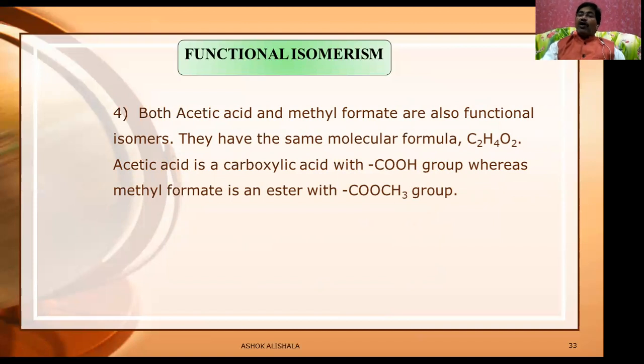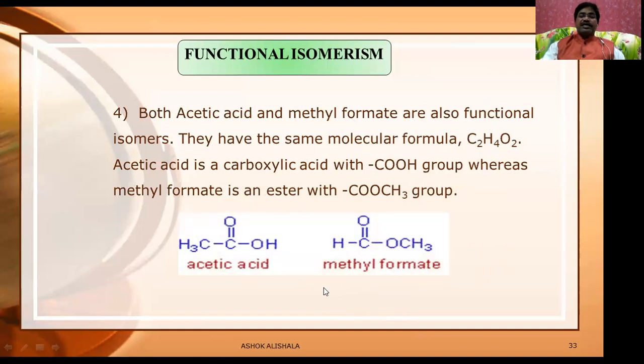Esters. Alcohol shows functional isomerism with what? Ethers. Aldehydes always show functional isomerism with ketones. And here the carboxylic acid with esters. This is acetic acid and this is methyl formate, whose formula is C2H4O2.